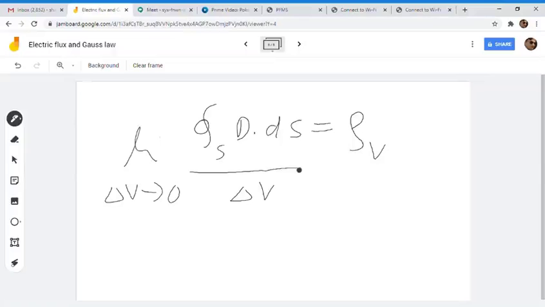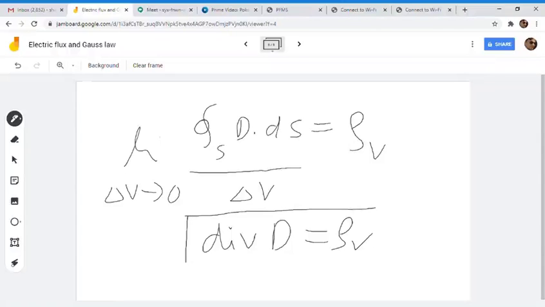He shrank that closed surface to zero, and this is called the divergence of D, which is equal to rho V. So this is the formula which Maxwell gave us. This is also called the point form of his equations. So this is the first equation of Maxwell.